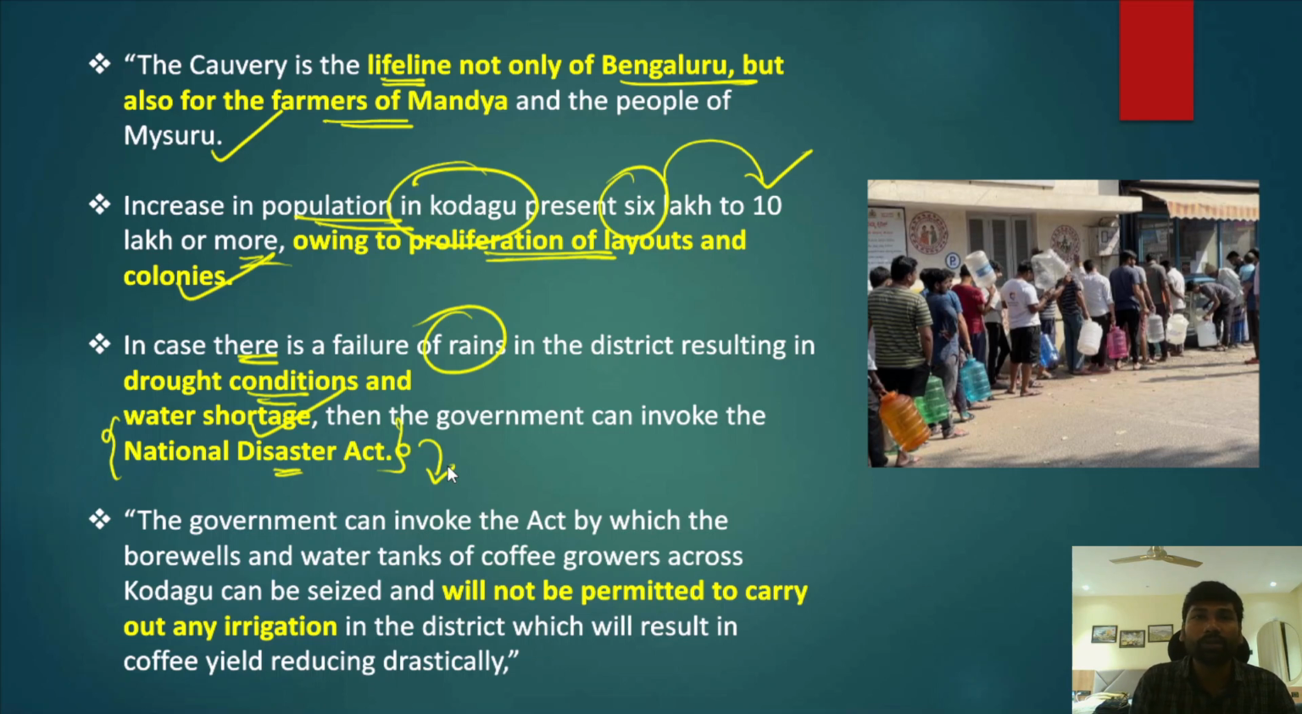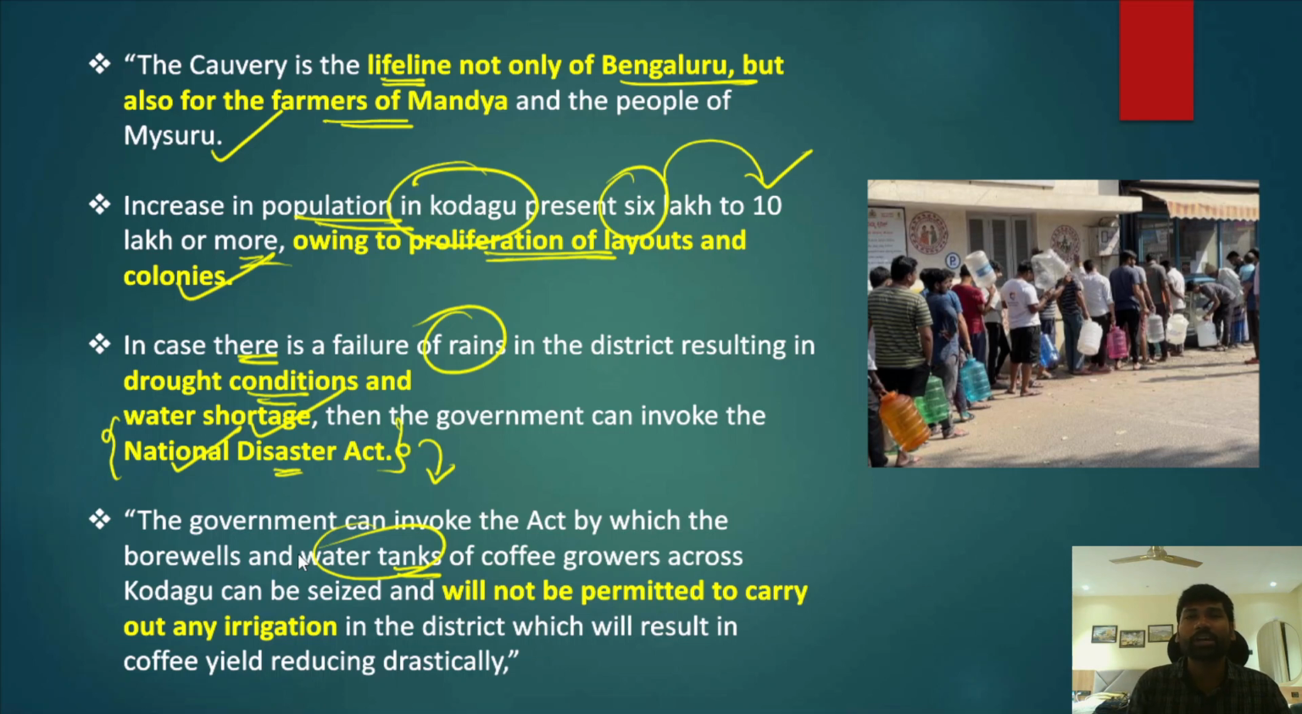allow people to use the existing bore wells. Okay, and in fact the water tanks also, because the coffee plantations have also been exploiting the water resources. If in case government invokes the National Disaster Act, the government will not allow people to use the borewells and water tanks, and thereby the farmers will not be able to irrigate their fields also, thereby creating a large scale water stress and water crisis.